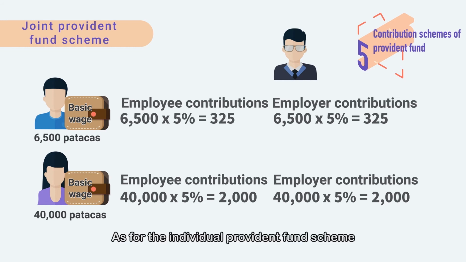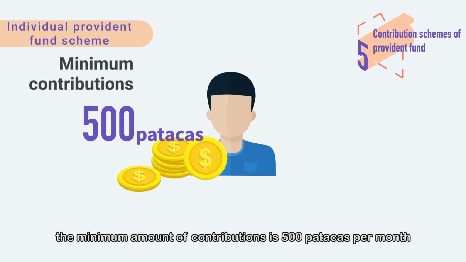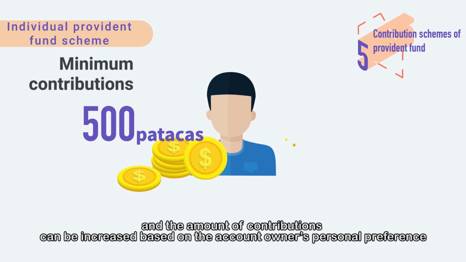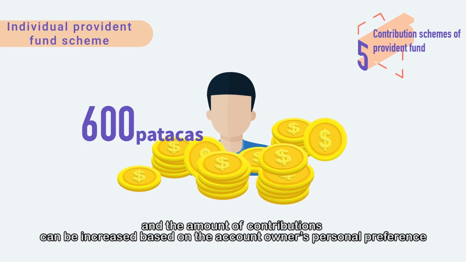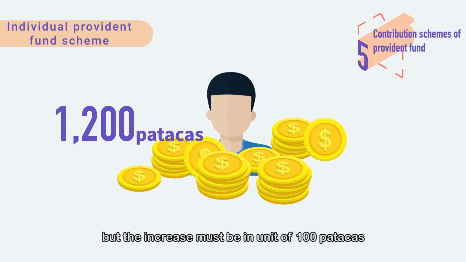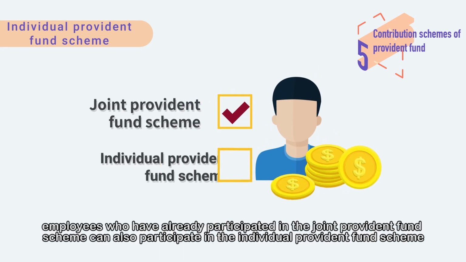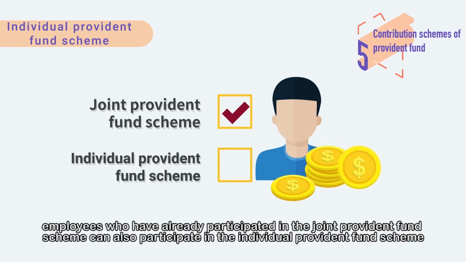As for the Individual Provident Fund scheme, the minimum amount of contribution is 500 patacas per month, and the amount of contributions can be increased based on the account owner's personal preference. But the increase must be in units of 100 patacas and also subject to a ceiling of 3,100 patacas. In addition, employees who have already participated in the Joint Provident Fund scheme can also participate in the Individual Provident Fund scheme.